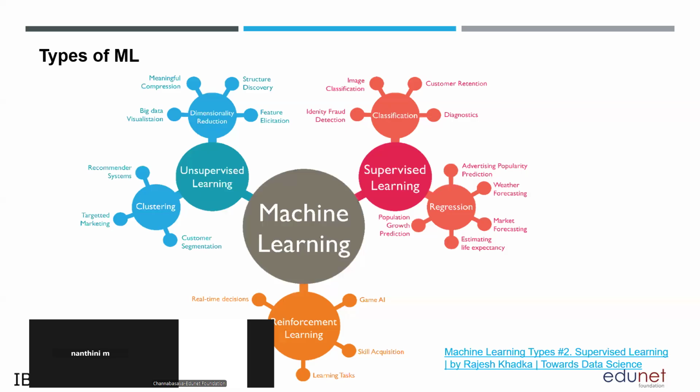Again, under classification, we have multiple types: binary classification, multi-label classification, and multi-class classification. I will explain each and everything, what multi-label and multi-class are. Can you understand the difference between classification and regression, students?